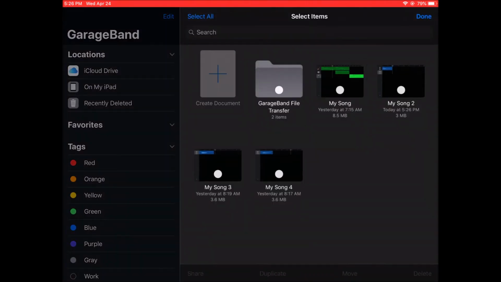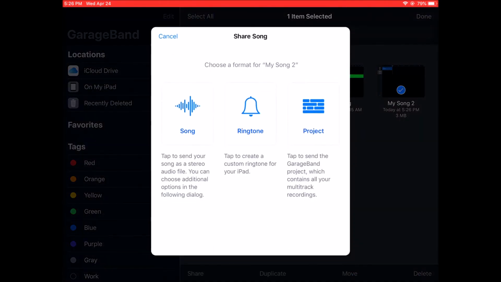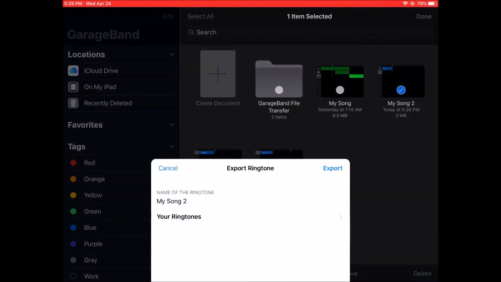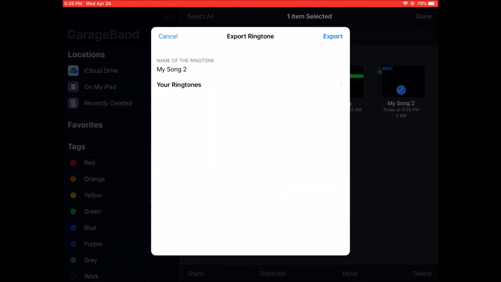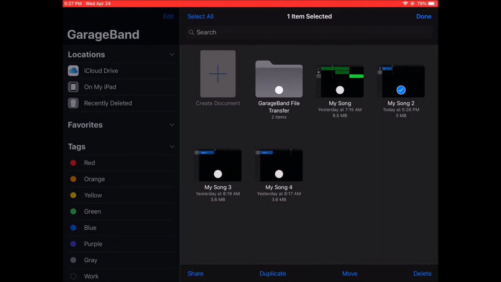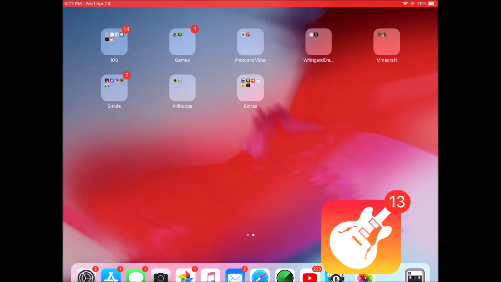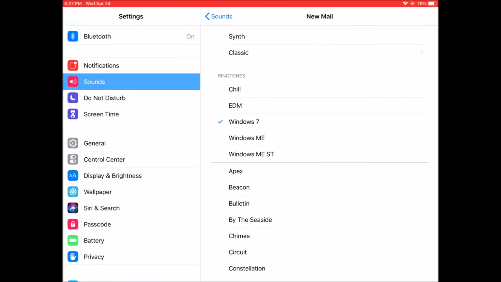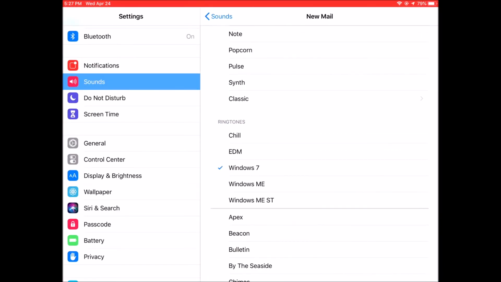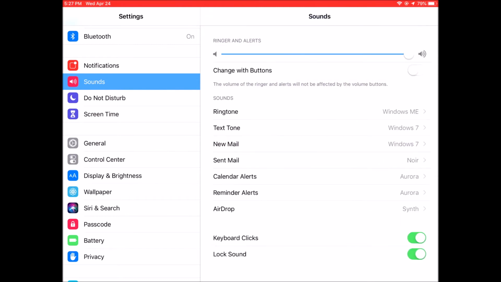So basically how you do this is you go to settings, and go to the sound setting, and then you can see I've already set up 3 of these. My ringtone is Windows Millennium Edition startup sound.